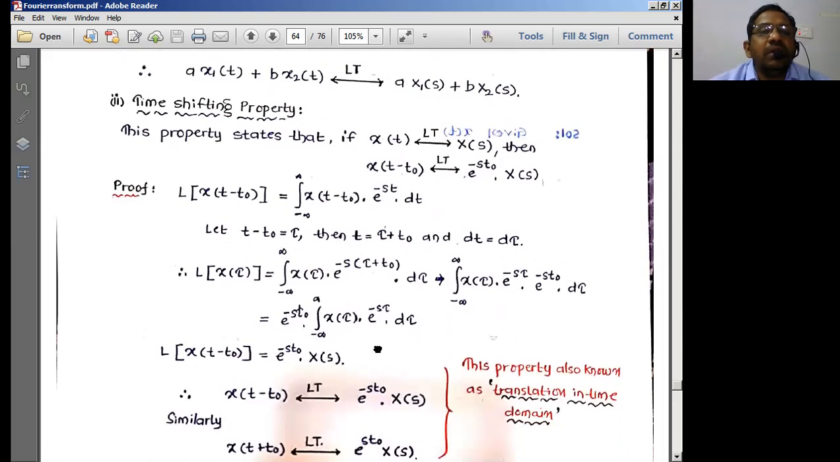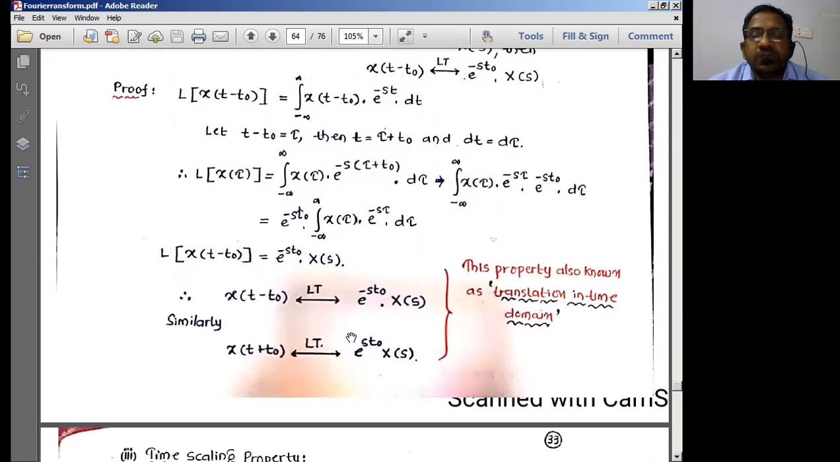Similarly, we have the time shifting property. Whenever there is a shift in the time domain of the signal, the same shift is seen in the frequency domain as an exponential term. If it is minus t naught, we have e power minus s t naught. If it is plus t naught, it is e power s t naught. This is the case with the time shifting property.